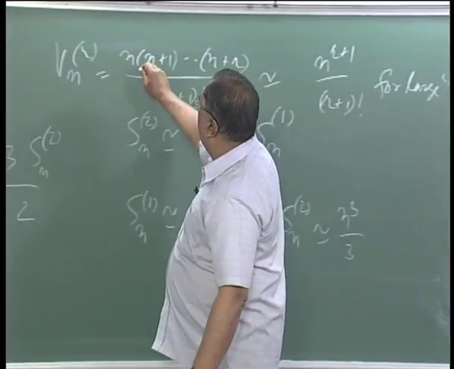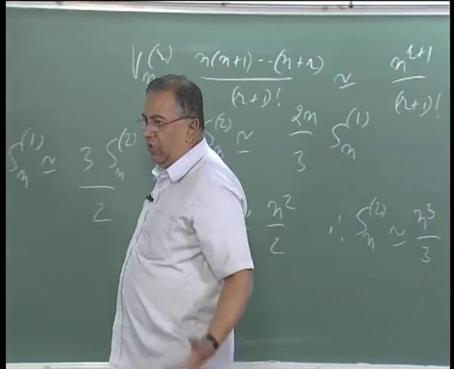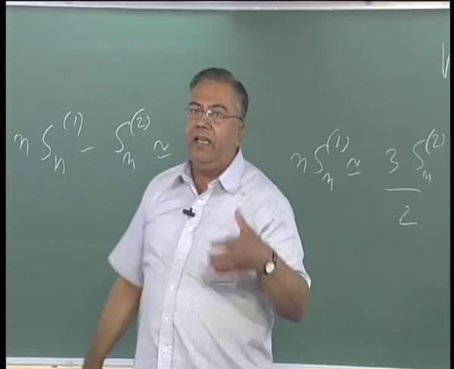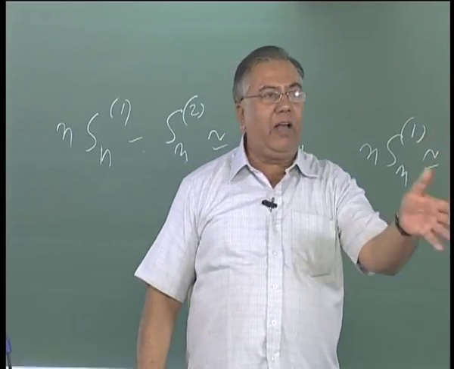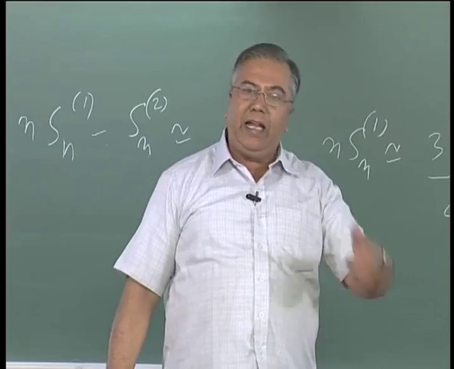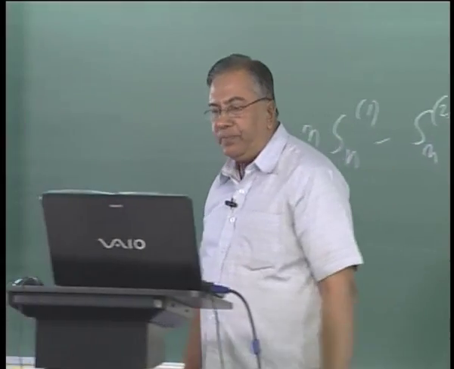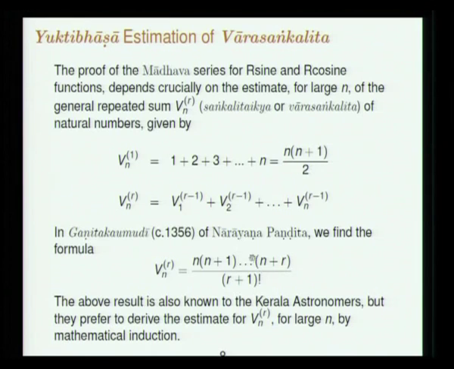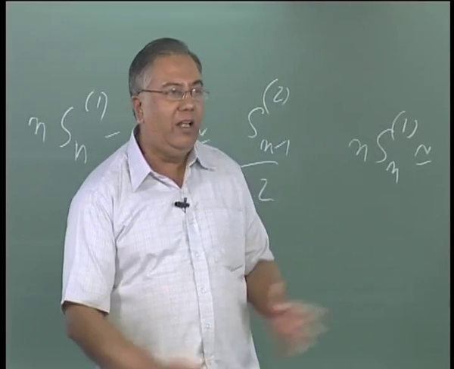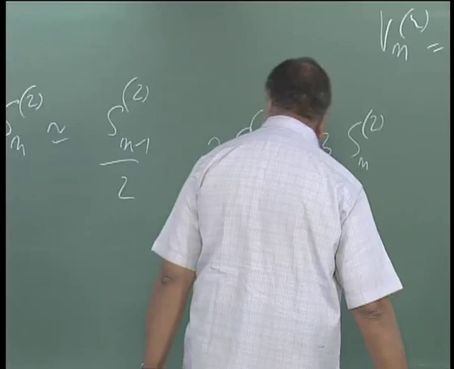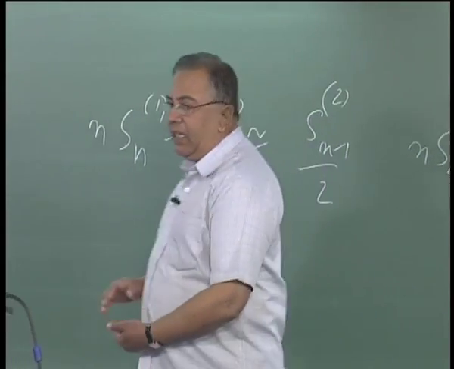right. In each of them there is an n term, and so the largest power that will occur in the numerator is n to the power r plus 1. The next term is of the order n to the power r, which can be neglected in comparison to n to the power r plus 1, as n goes to infinity. But the author of Yukti Bhasha, Jyeshtadeva, knows this result, but he does not want to use this to write down the proof. He wants to write down an argument by mathematical induction in the same way as he did for the summation of powers of n.